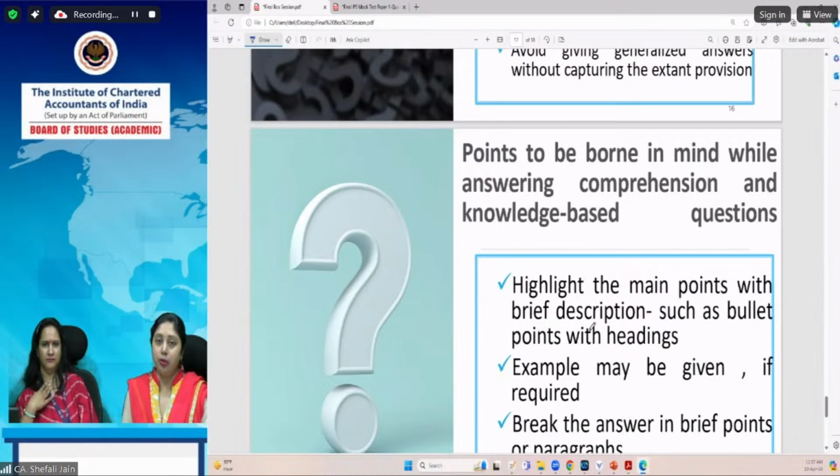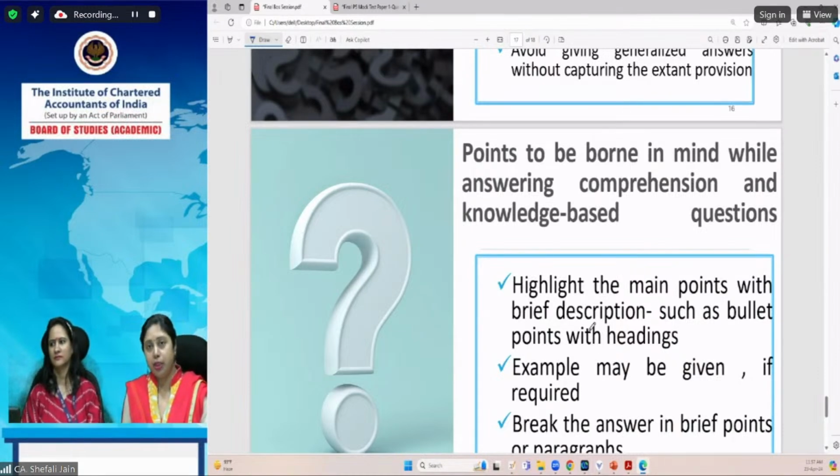Within each part also, section-wise weightage is given to you. So you should see which section you have to focus more on, how you have to prepare each section, and how you can feel confident in a particular section. The manner of preparation depends on you. If you feel that you can feel confident only by doing this much portion, or that you can study this way and still attempt the questions in the examination, that can very well help you. But for that, you should attempt the mock test paper and see whether your way of preparing is fine or not, because you should not go for the examination directly and test your manner of preparation.